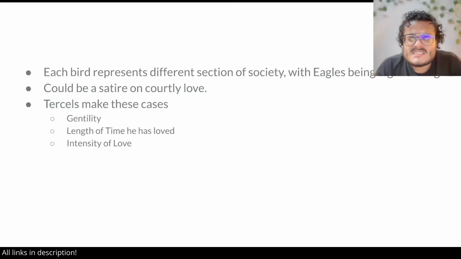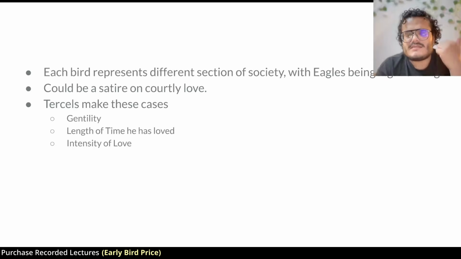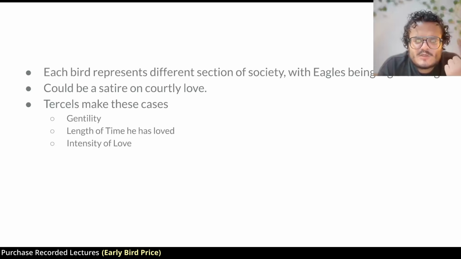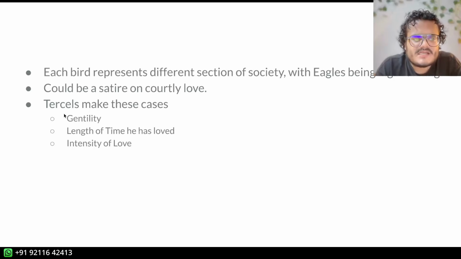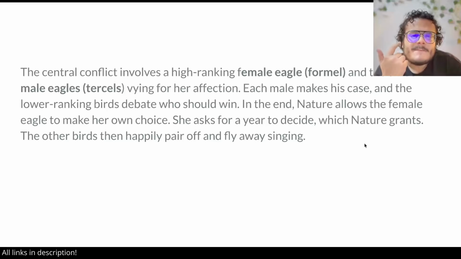So this is 3 things. This is a dream vision, right? There is a dream that he is seeing. He was reading Cicero. 2, it is an animal fable or a beast fable, which means animals are represented as human characters, representing all sorts of things. One represents gentility, one length of time, one intensity of love. And finally, it is a puzzle. Now this was a previous question in it. How is it a puzzle? Well, it is a puzzle because we don't know what to choose and the solution is not given to us. Right? That makes it a puzzle. So it's a dream vision, a puzzle, and a beast fable.